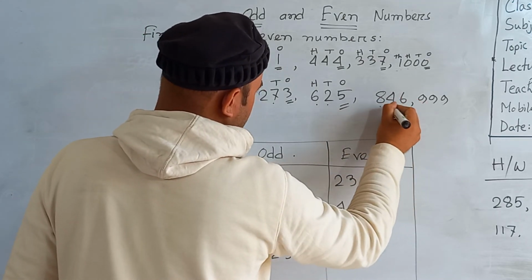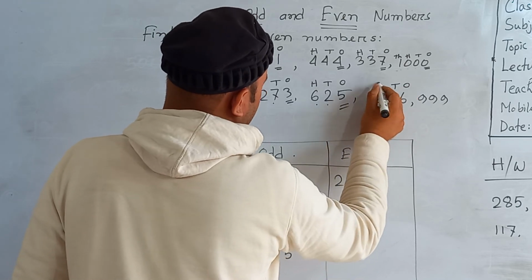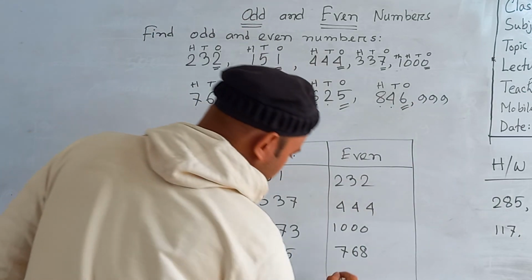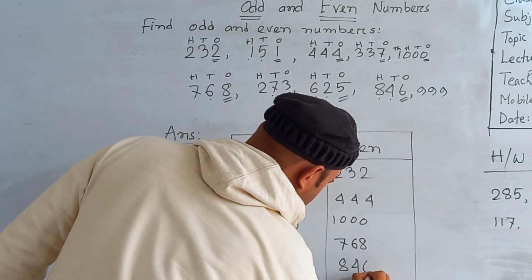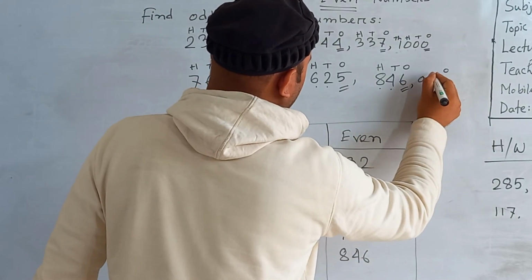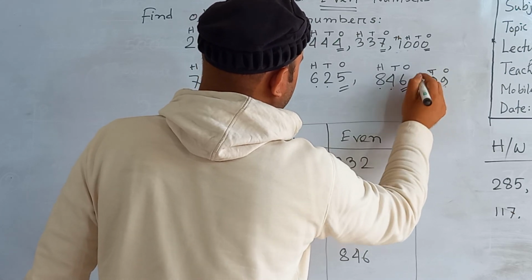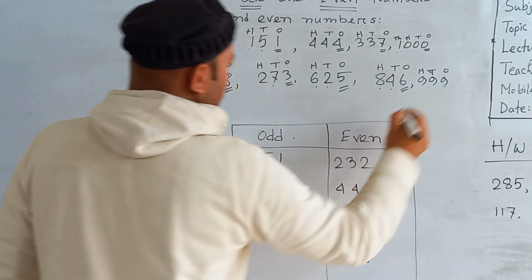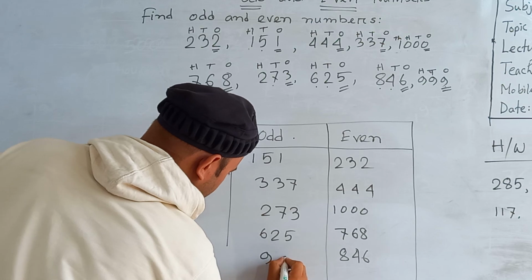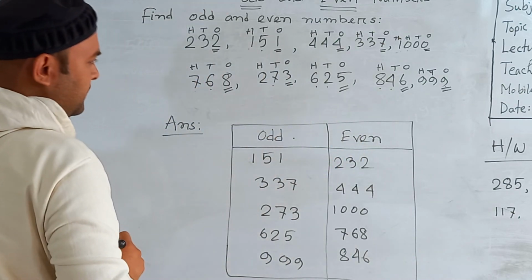Now this one, 846. 6 is in ones place, 4 is in tens place, and 8 is in hundreds place. Since 6 is in ones place, 846 is an even number. And the last one is 999. 9 is in ones place, 9 is in tens place, and 9 is in hundreds place. Since 9 is in ones place, we can say 999 is an odd number.